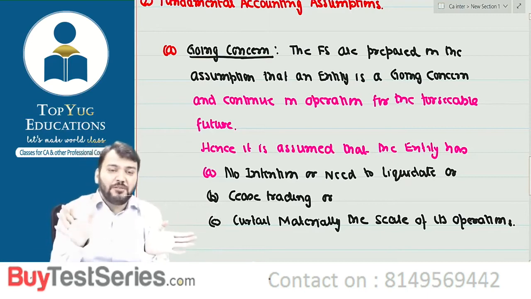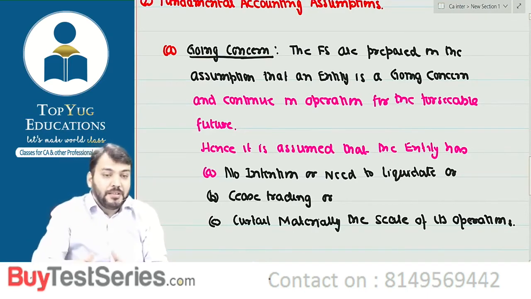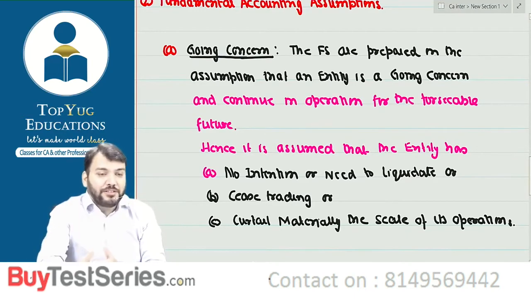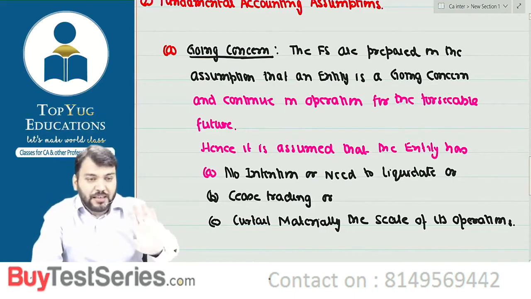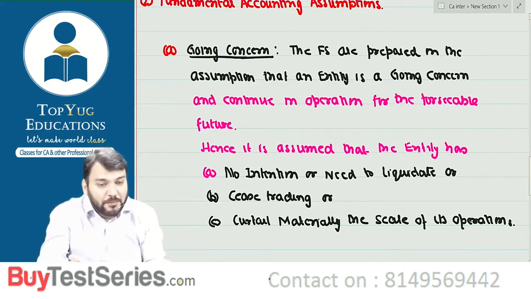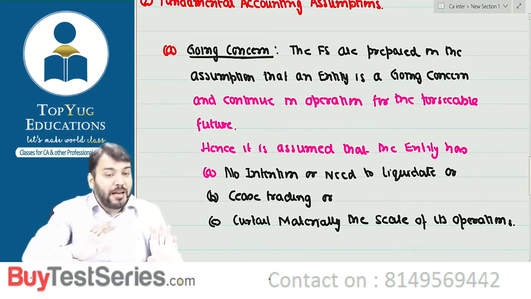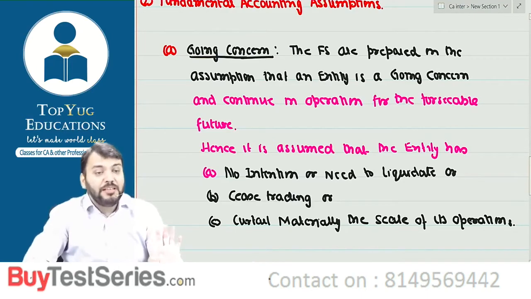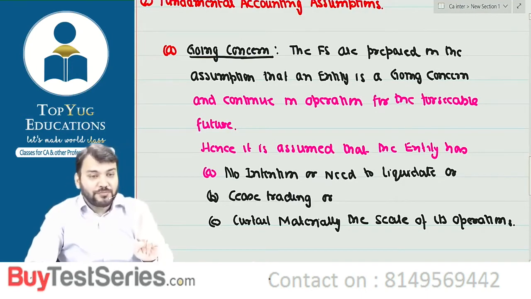For example, just try to understand: when I came for the first time to your class, for the first time I introduced myself to you. So I said, I am Chiranjeev Jain. Why? Because many of you might not be knowing that. So that needed to be disclosed to you.